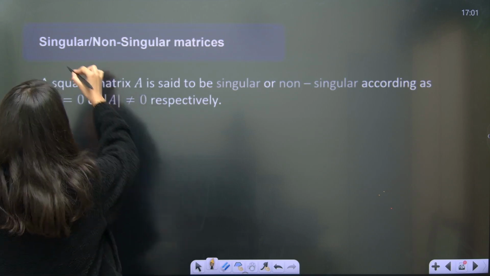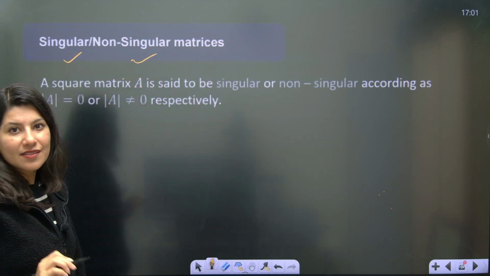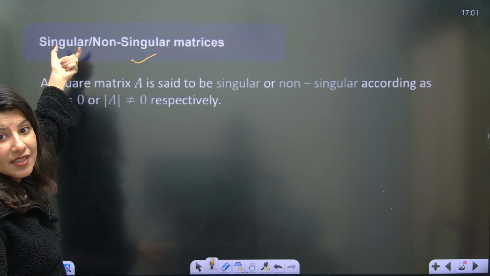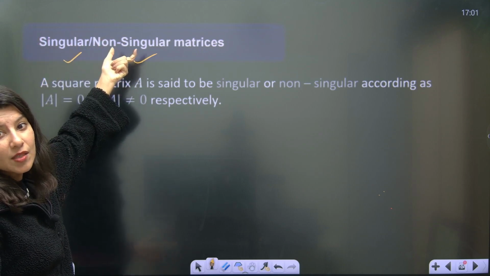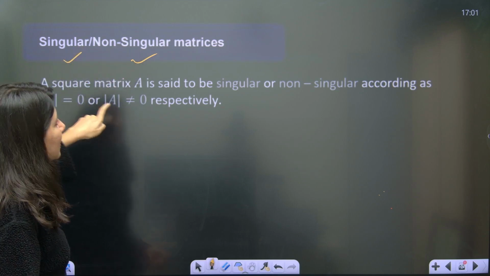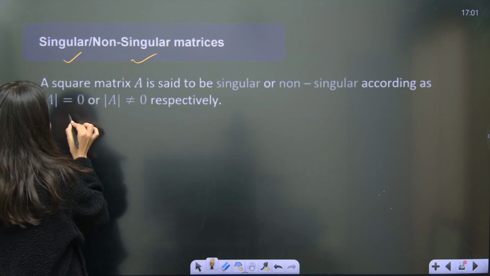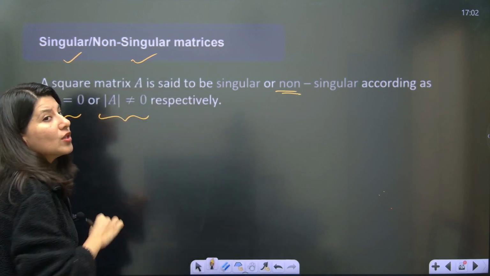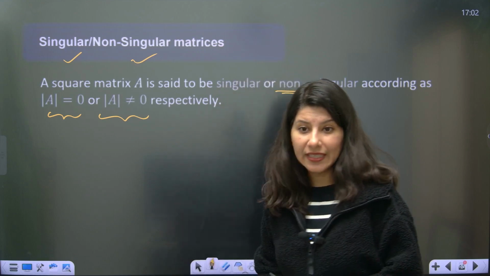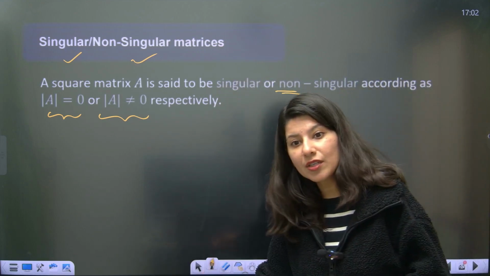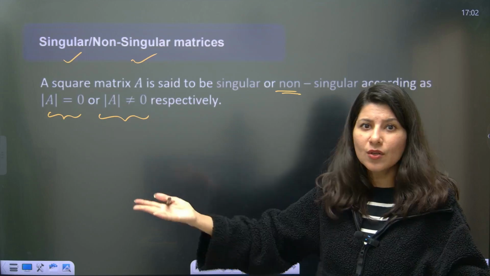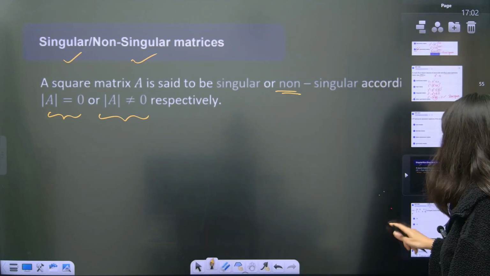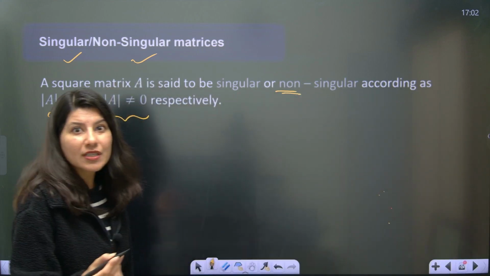Okay, now singular versus non-singular matrices. This is again another definition. Singular means determinant 0, non-singular means determinant non-zero. Understand? So whenever somebody tells you that determinant is 0, okay. And now you must be wondering, ma'am, what is a determinant, how to calculate?